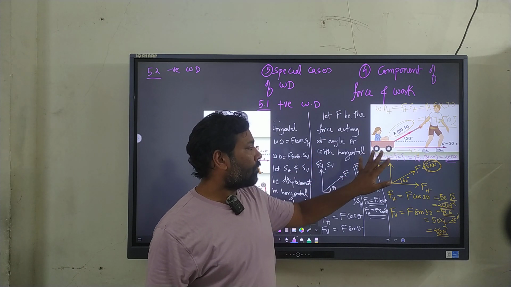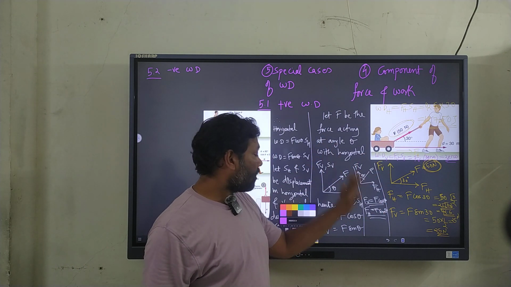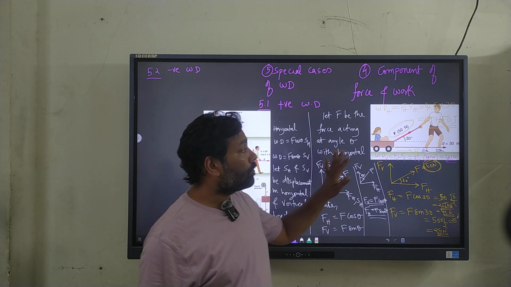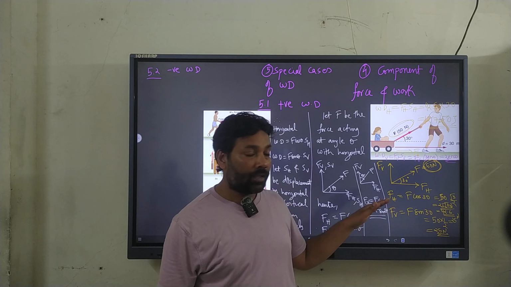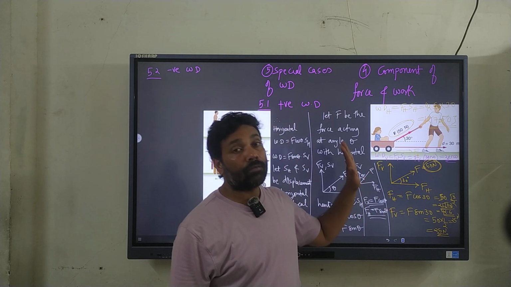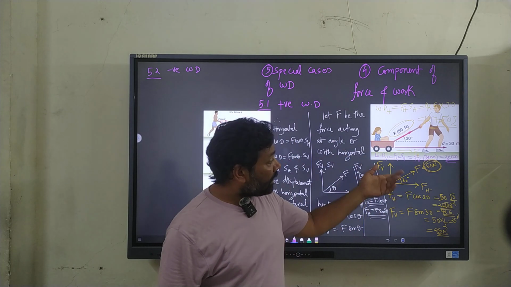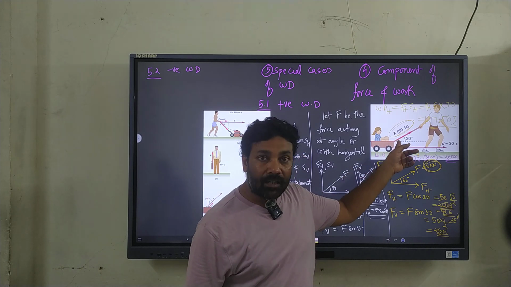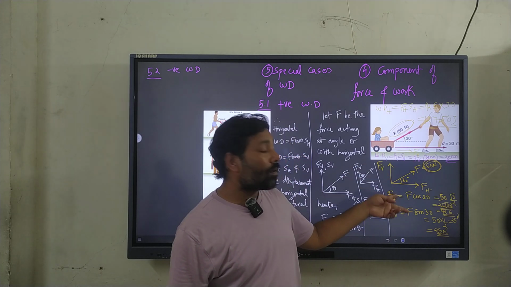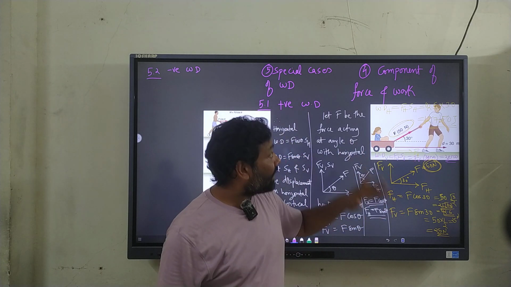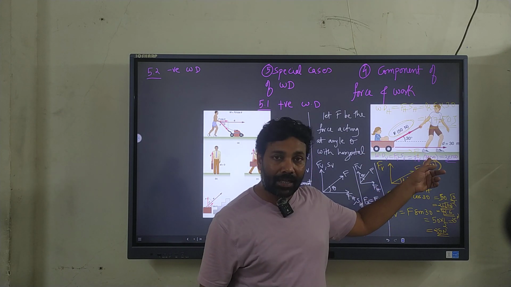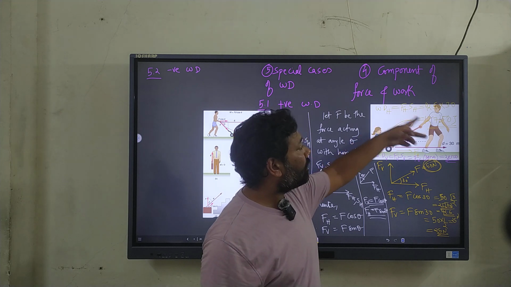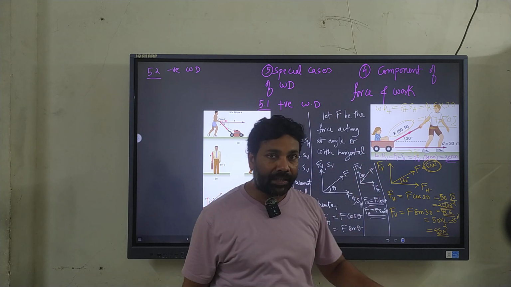In order to use the formula, you should first be very clear about the force. It should be either horizontal or vertical. In case the force is at an angle, find its horizontal and vertical components. Then identify the displacement in the horizontal and vertical direction, and then calculate both the work done separately.